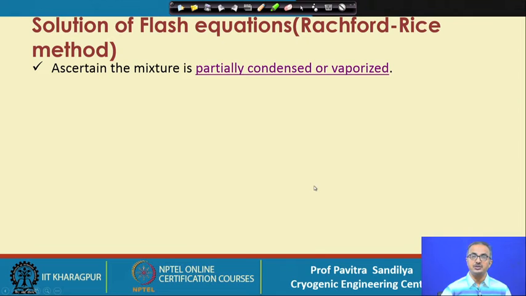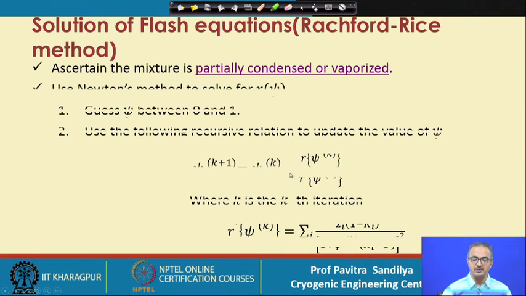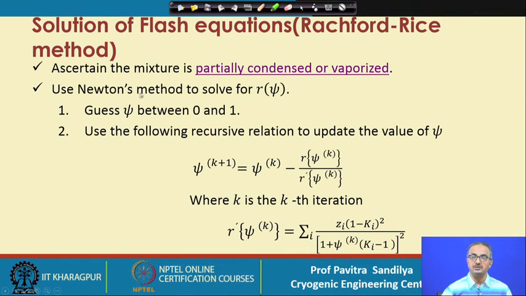Now once we have made sure that we have a partially condensed vapor or partially vaporized liquid, we go for the solution, and here we use Newton's method, and we know that psi has to lie between 0 and 1.